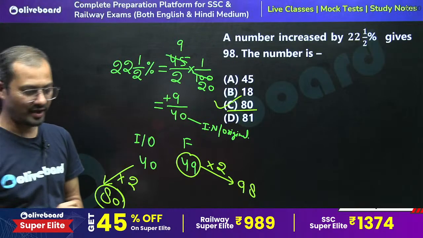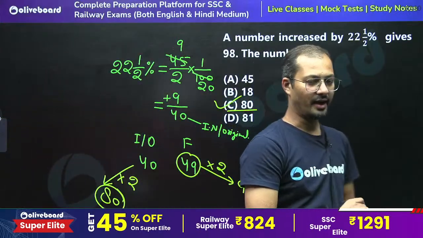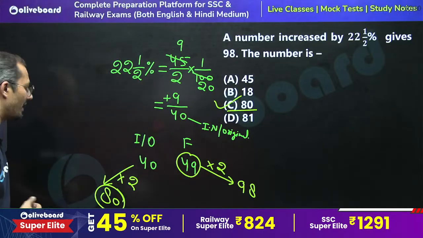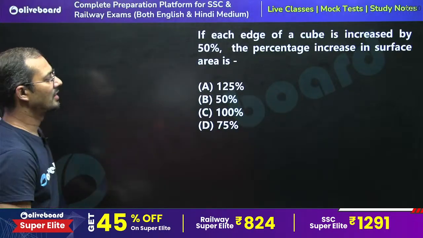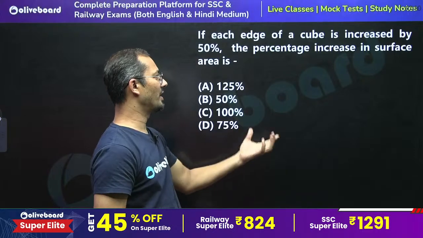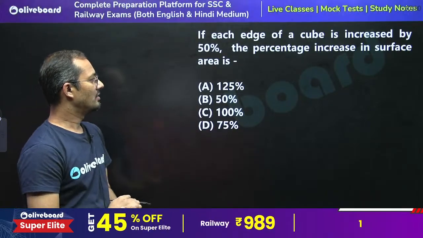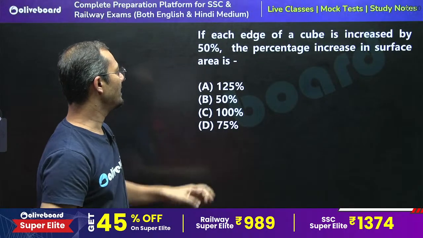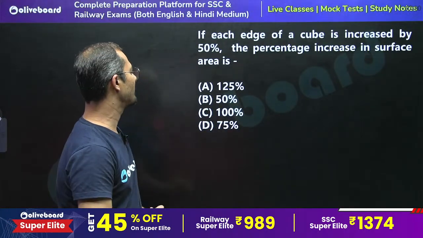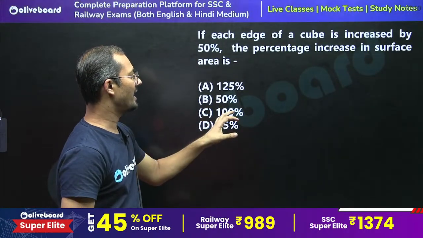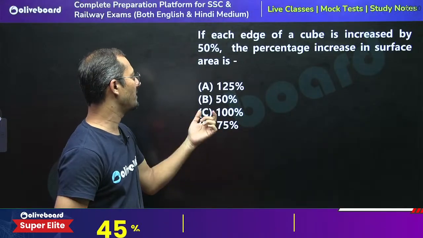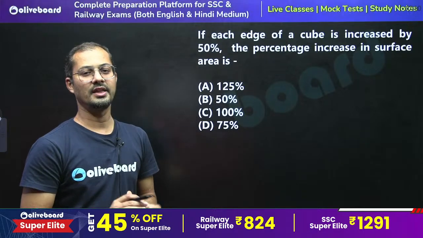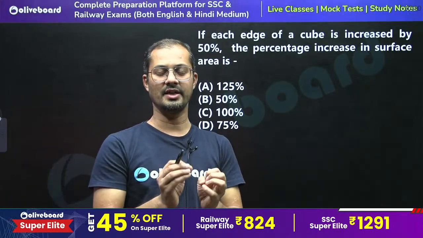So this is one of the easy questions, and we see such type of question frequently in our exam. So moving forward, tell me what is the answer for this question. If each edge of a cube is increased by 50%, then find the percentage increase in surface area.